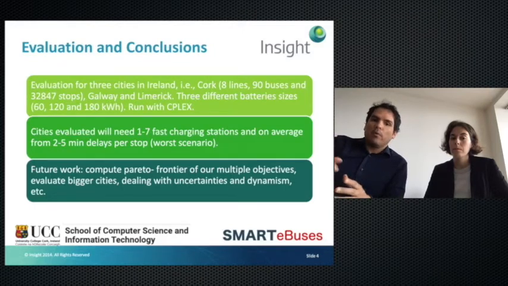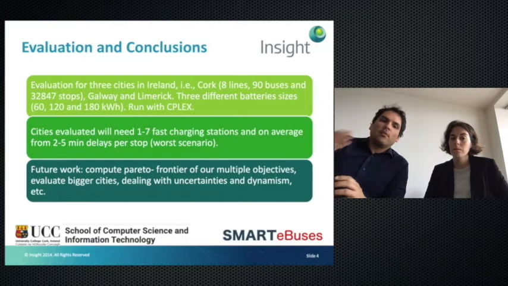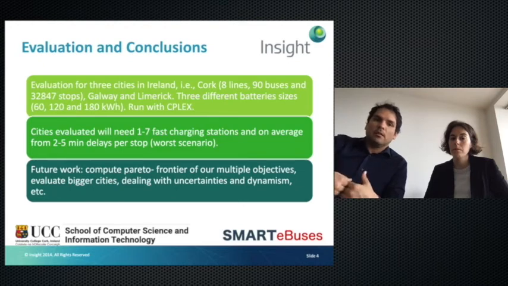In the future, we want to explore more complex alternatives to solve the problem. For example, now we try to solve individual objectives: we solve the first objective, then the second objective, and then the third objective. In the future, we want to use more complex optimization techniques in order to get the Pareto frontier. We also want to introduce uncertainties, because public transportation introduces a lot of uncertainty. For example, there might be delays because of